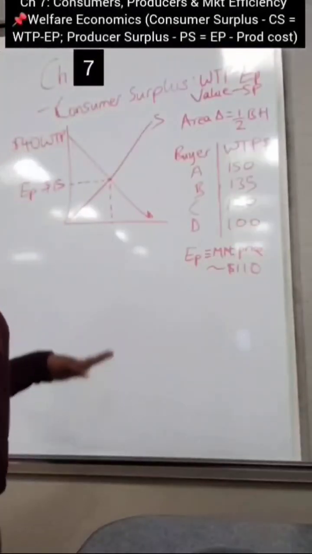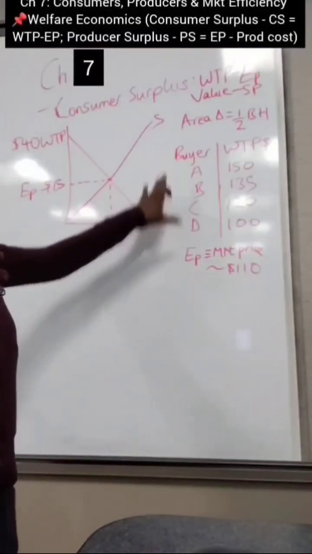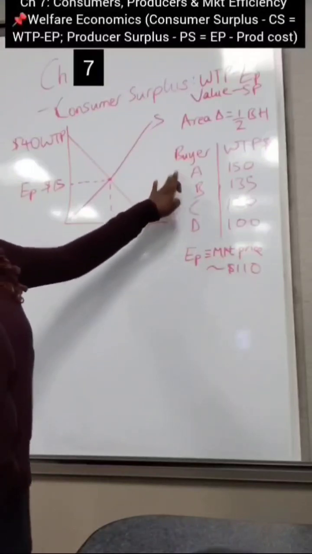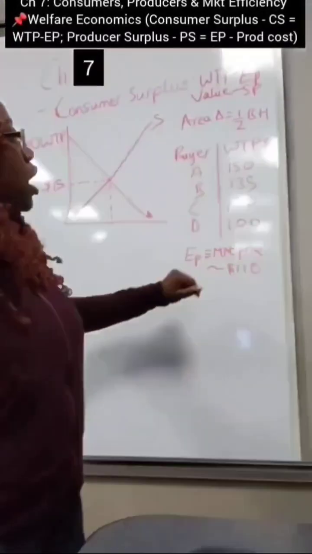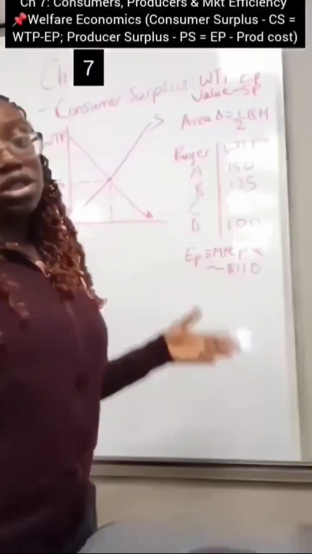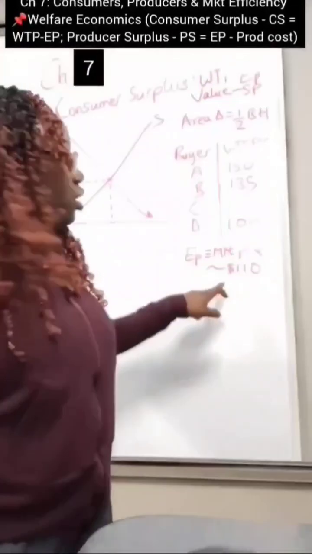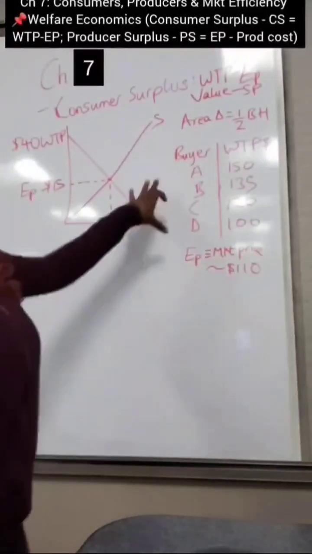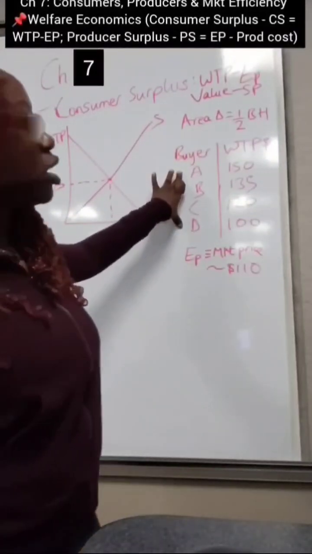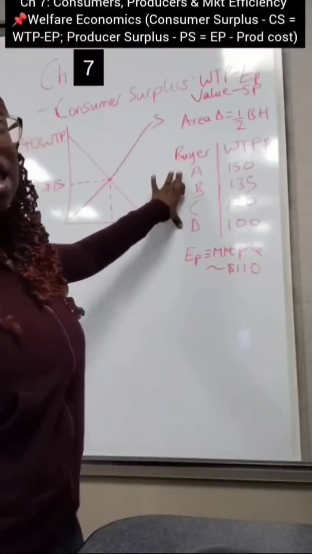Okay, so now to a quick example. Assuming we have 4 buyers in the market. So let's just say buyers A, B, C, D, right? And then your willingness to pay is at this amount here, right? But your equilibrium price, which is the same thing as your market price, remember your invisible hand, your equilibrium price and your market price is $110, right? Okay, so now how many of these consumers do you think are going to remain in this market, based on what they are able to buy?